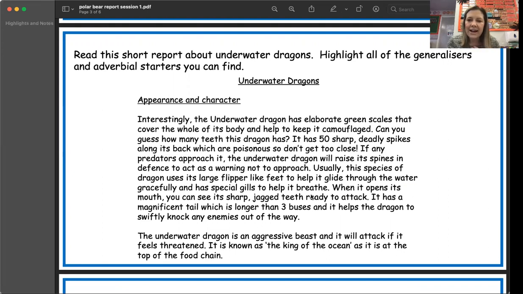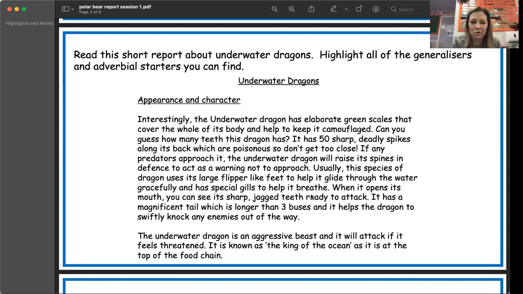So when you look there, can you find any words that are a generalizer? Now, when I was reading through there, I only saw one. I wonder if you can spot what word it is. Remember, it's going to be a word that says it may not say just the dragons do this. It's going to be a word that tells you roughly how many. So it might be many. It might be most. It might be generally, meaning that's what happens most of the time. Or what was another word we use for that? Can you spot it? Pause this and see if you can find it with your grown-up.